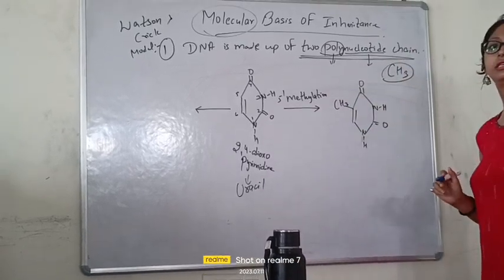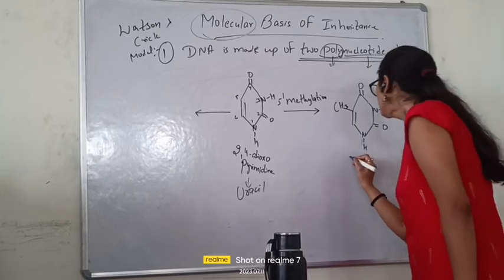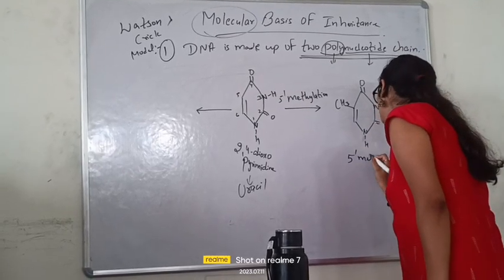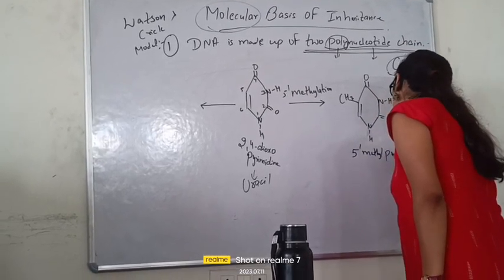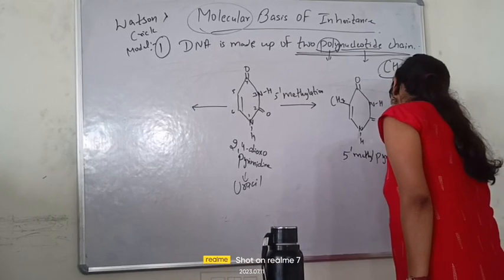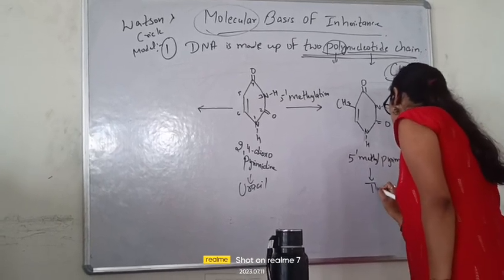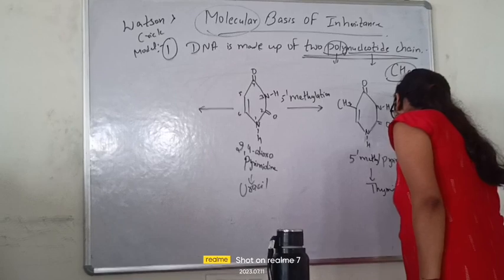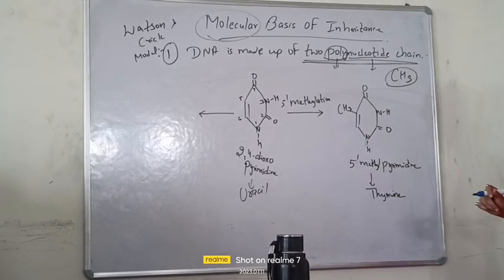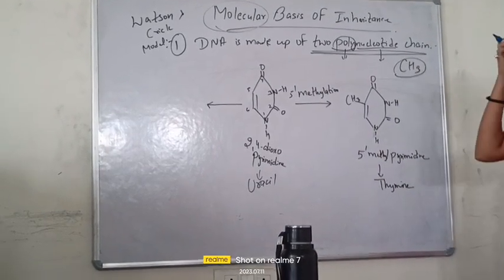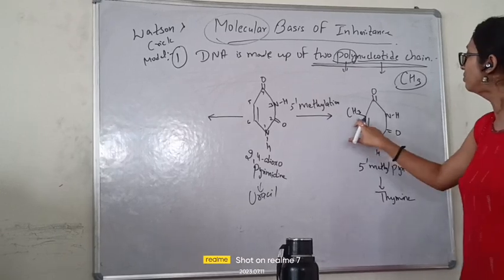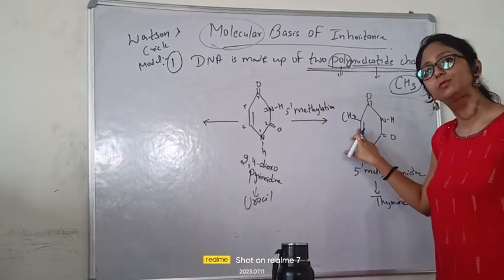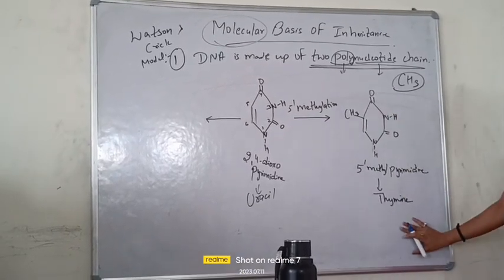This becomes your thymine. What will be its name? 5 prime methyl pyrimidine. Since it was a pyrimidine, a single carbon chain. This is your thymine in common language. Understood? We just do the methylation process, the methyl group is added at the 5 carbon, and this becomes the thymine.